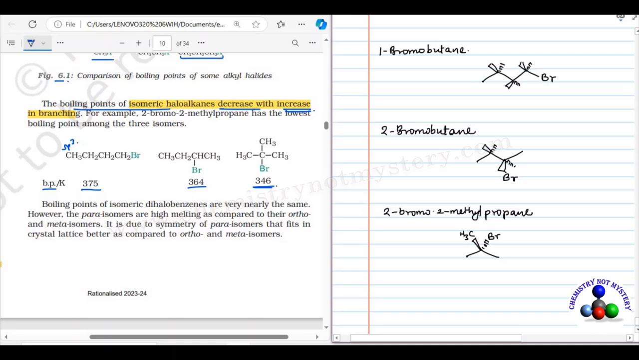So if you take two molecules of each, if there are fewer branches, there will be more area of contact between the two molecules. But branches decrease the area of contact between two molecules. There is one branch in the second isomer, while in the third isomer there are two branches. So branches create hindrance for the close packing of the molecules. If there are fewer branches, the molecules can be packed closely and there will be more points of contact.